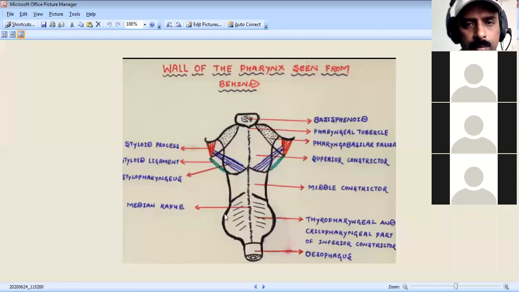So you have to remember the nerve supply of the pharynx, including the muscles: the muscles of the pharynx are supplied by the pharyngeal plexus of nerves, which lies chiefly on the middle constrictor, formed by the pharyngeal branch of the vagus, the pharyngeal branch of the glossopharyngeal nerve, and the pharyngeal branch of the superior cervical sympathetic ganglion.